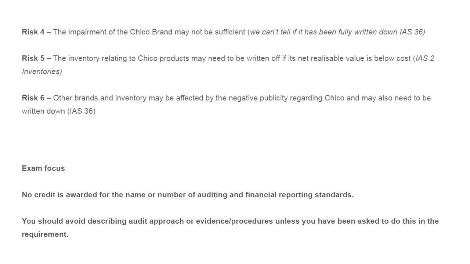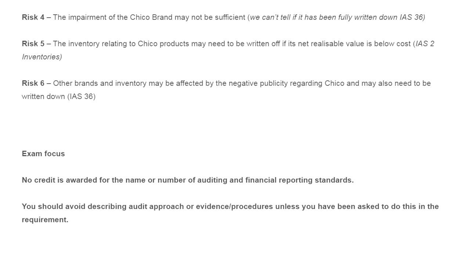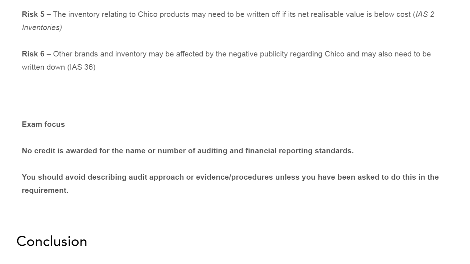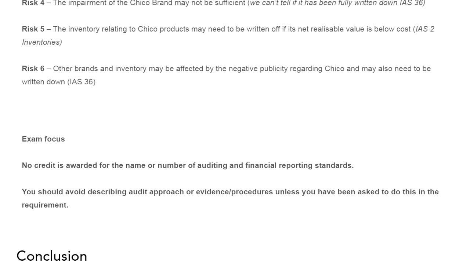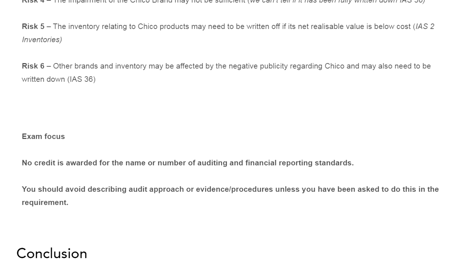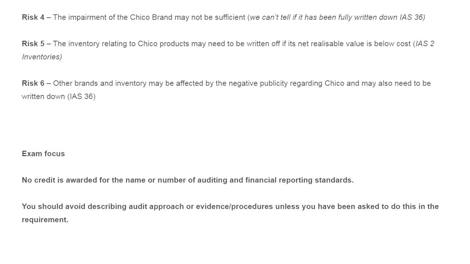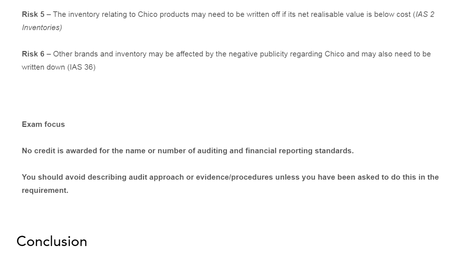We can't tell if it has been fully written down. Whether the impairment has been done or not, we don't know. And whether the impairment has been written down with the correct amount.